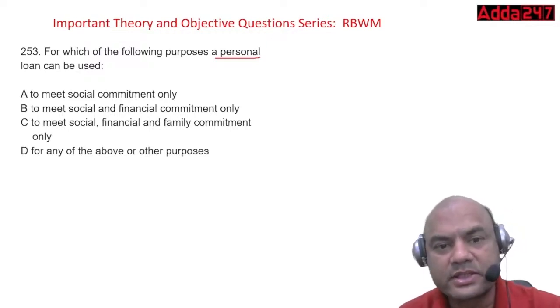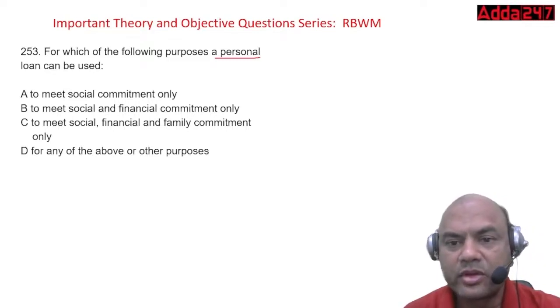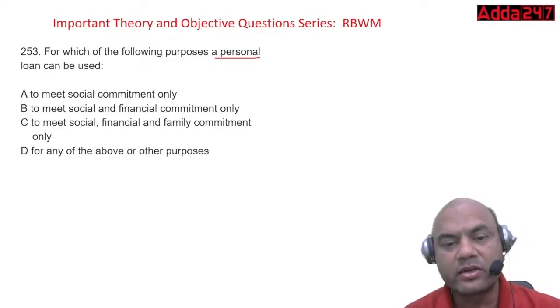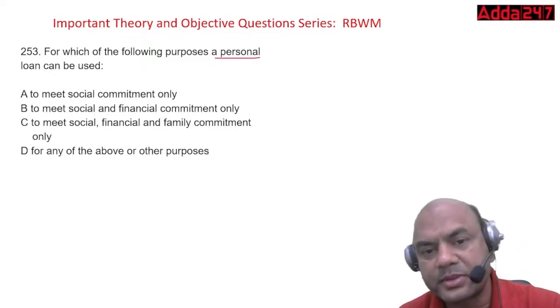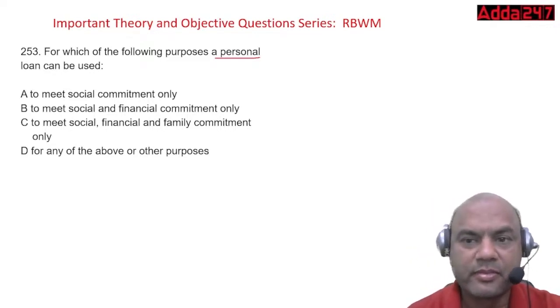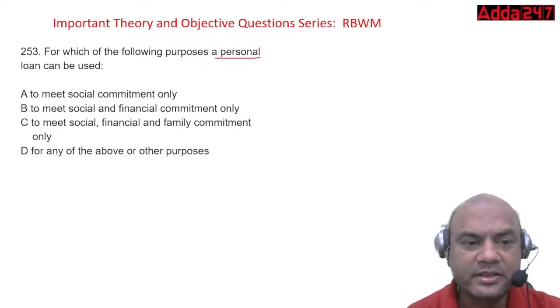The correct answer is D, any of the above or other purposes.